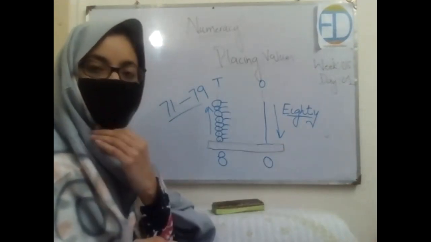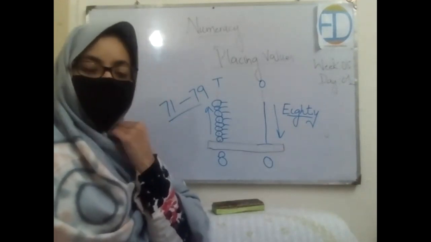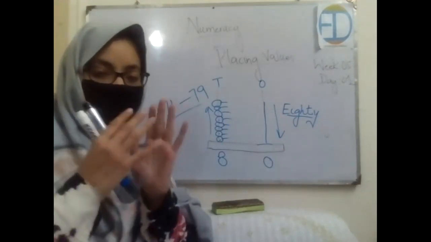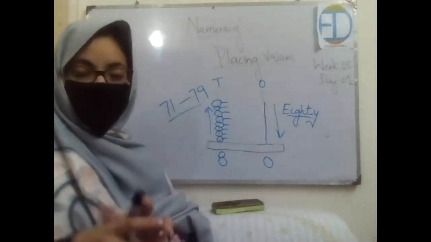Everybody is done? Okay, that was all for today. What is your home assignment? You need to revise the number names from 71 till 80, and then inshallah in tomorrow's class I'll be asking you randomly about the number names.